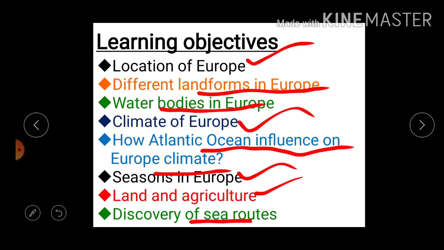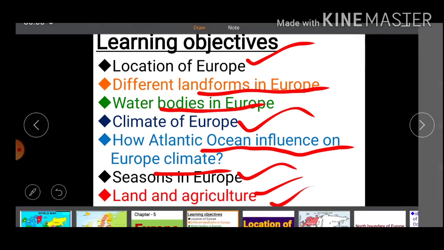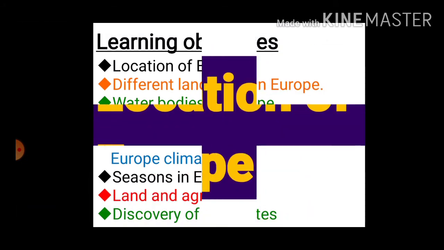We are going to discuss that discovery of sea routes also in this chapter.